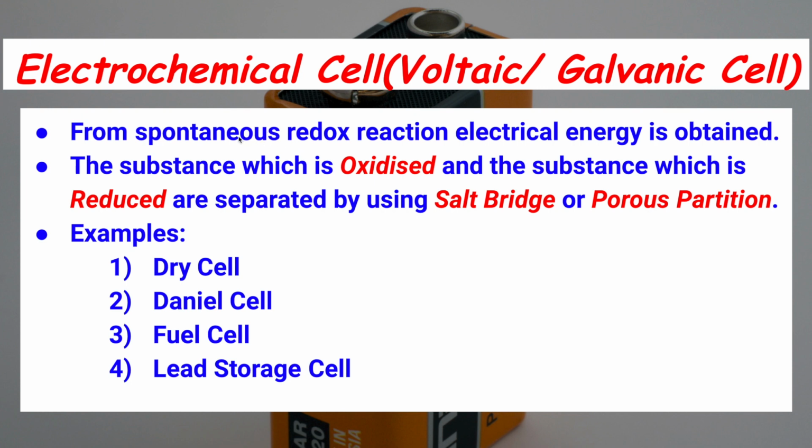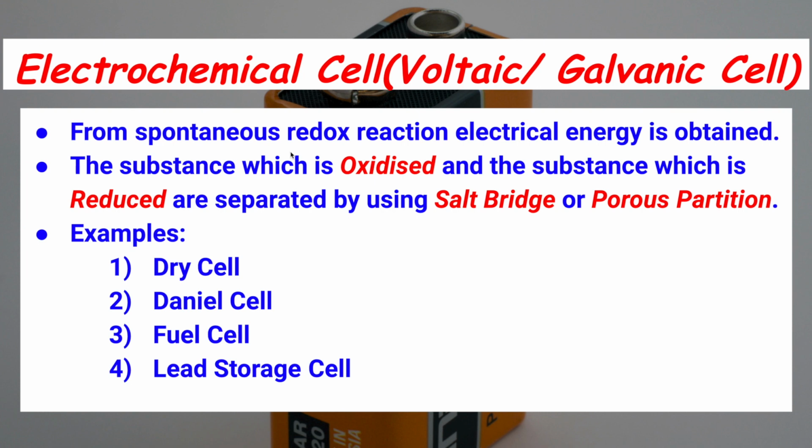The reaction which takes place naturally in its own way, and it is a redox reaction. How is it a redox reaction? In it one substance is oxidized and another substance is reduced, meaning one substance loses electrons and another substance gains electrons. Now you know what electrical energy is. Electrical energy is nothing but flow of electrons or flow of ions.